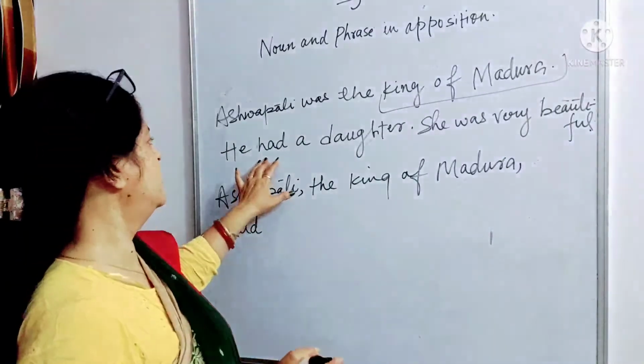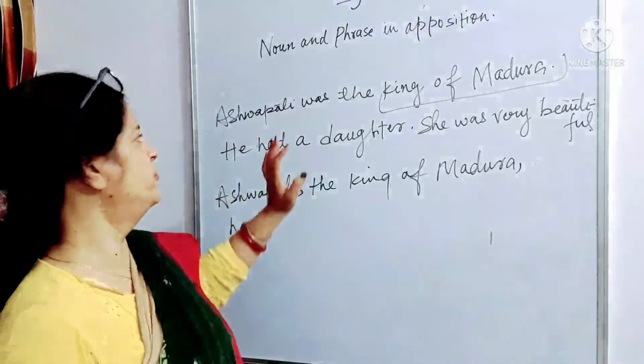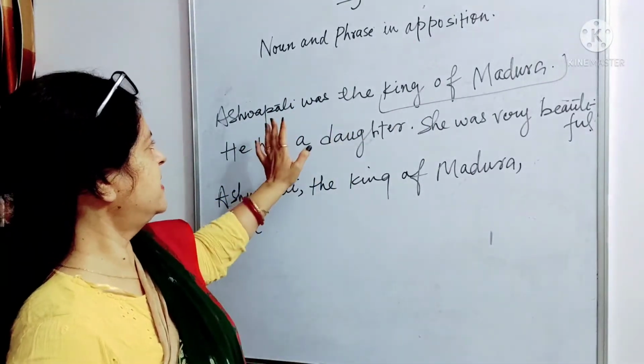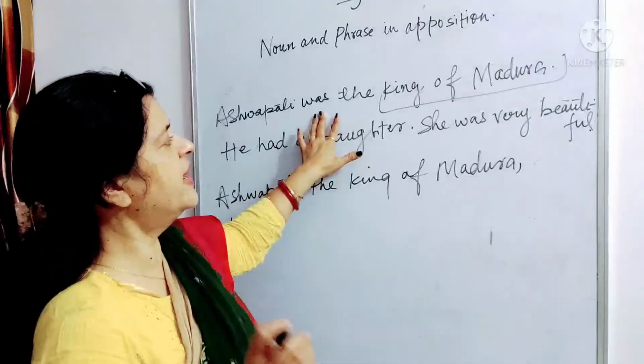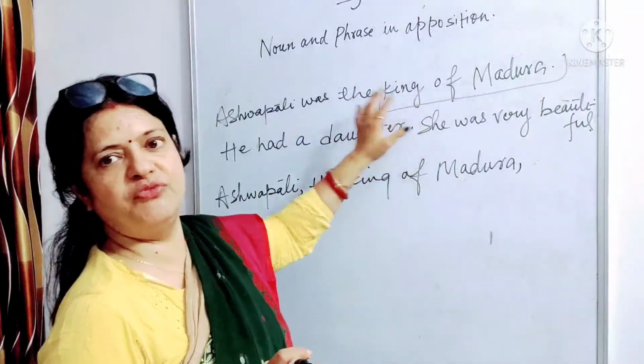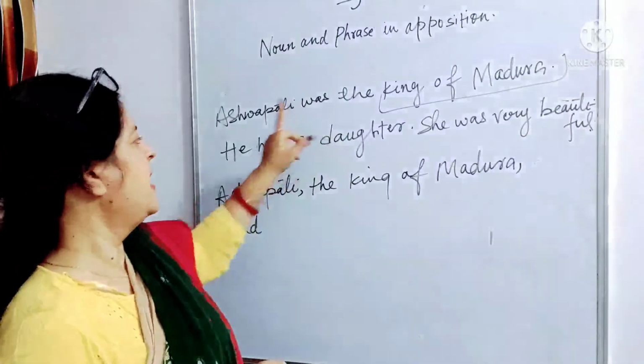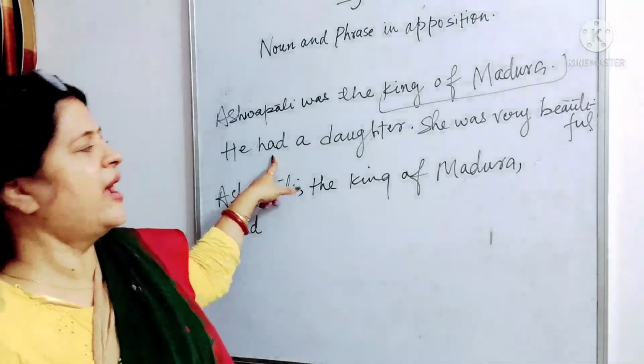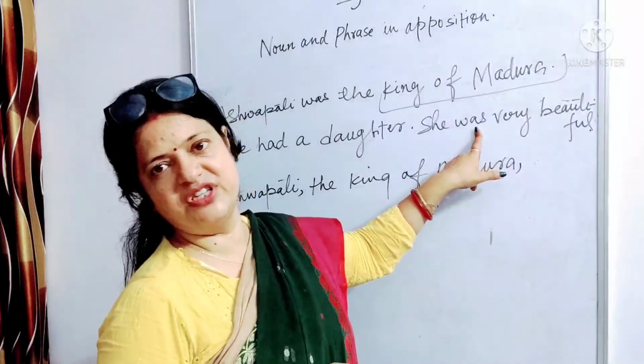We see that we have three finite verbs. Ashwapati was the king of Madura. In the first sentence we made it an apposition, so we don't need to write this verb. And now he had a daughter. So one verb is here and another finite verb is here, was.